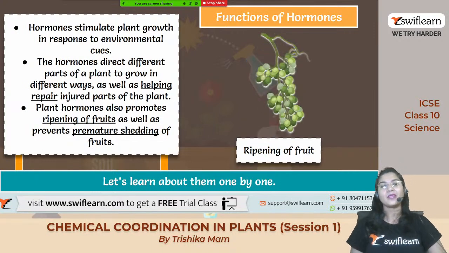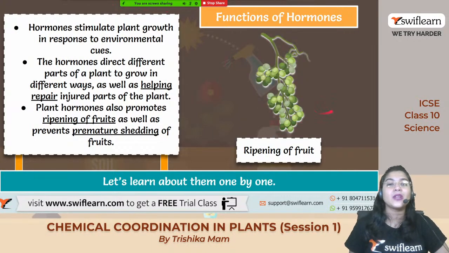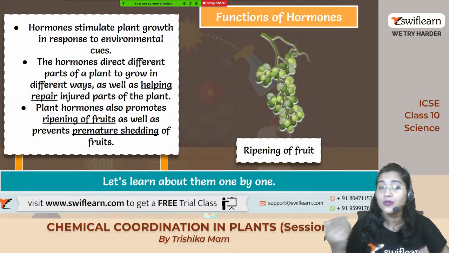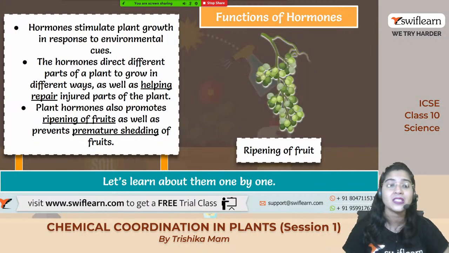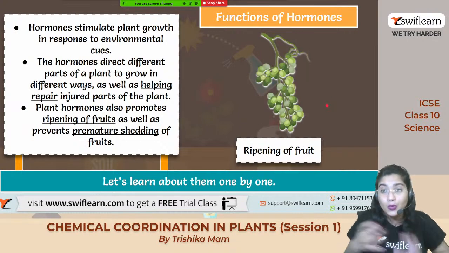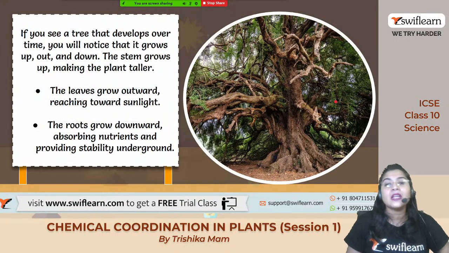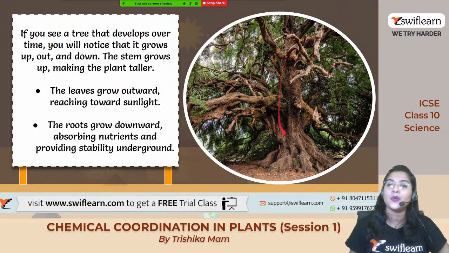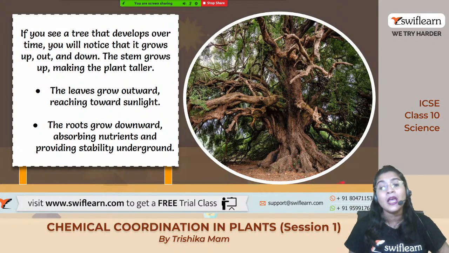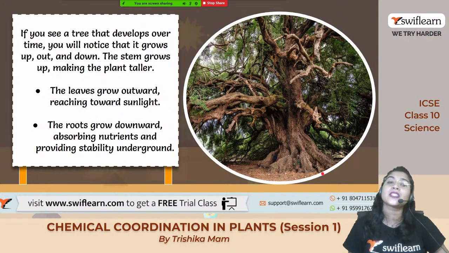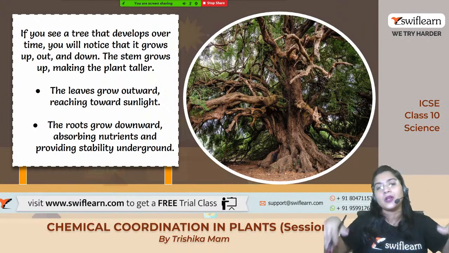Okay, let's go. So hormones stimulate the plant growth, and help in repairing the damaged part. Just like in our body the damaged part gets repaired, it happens in the plant's body too. In plants' bodies, they help in the ripening of the fruit, and prevent premature shedding of the fruits. These are the different functions of the hormones. Now, if you see a tree like this, you can see the growth is happening over there, upward, sideward, and sometimes downward, and definitely under the ground, that will be downward, right? So why do you think that the stems are growing up and upper, downward, or sideways?